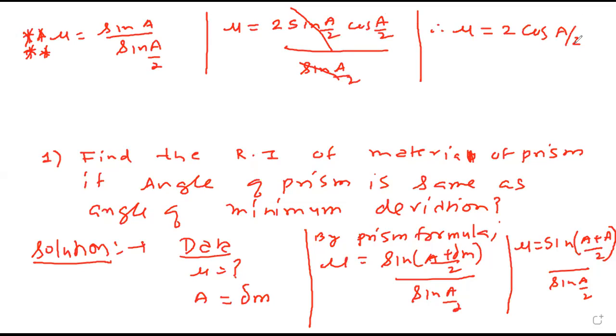Sometimes they will ask find the refractive index, sometimes they can say find the angle. If they ask angle A, then mu upon 2 is cos A by 2. Therefore, cos inverse mu by 2 is A by 2, and 2 times cos inverse mu by 2 is A. If they ask A, then you have to proceed that way. Anybody who has not followed the sum, please copy. Very important sum.